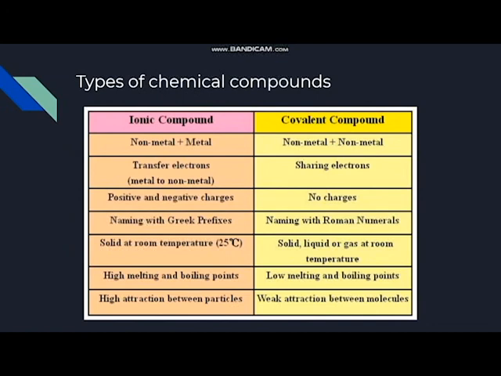Now, when we're taking a look at covalent compounds, they're between a non-metal and a non-metal, or a non-metal and a metalloid. There's going to be electron sharing, not transfer, because the electronegativity difference is going to be less than 1.7. There's going to be no charges due to the electrons being shared. They're going to be solid potentially, liquid potentially, or even gaseous at room temperature, depending on the molecule. There's also going to be low melting and low boiling points, and weak attraction is going to be occurring between the molecules. And this caps off today's lecture.